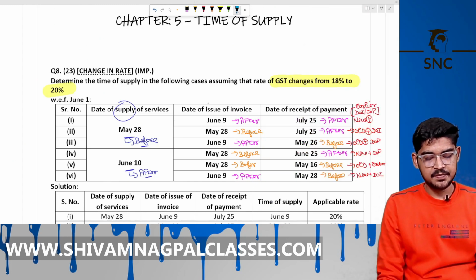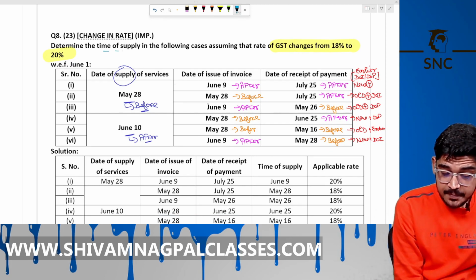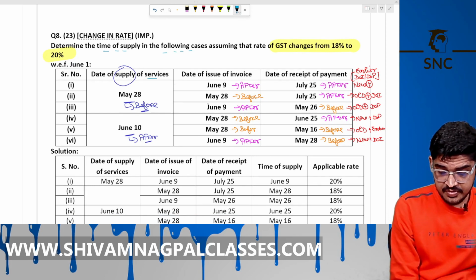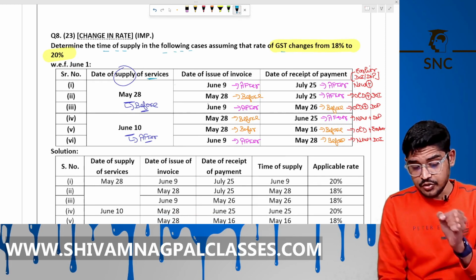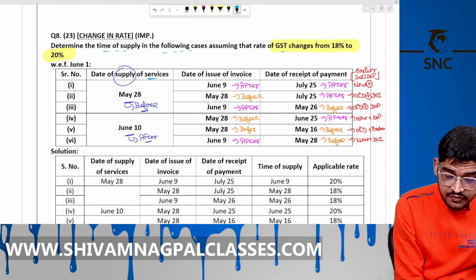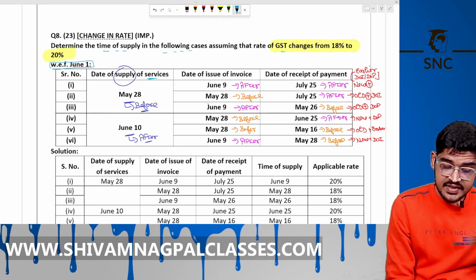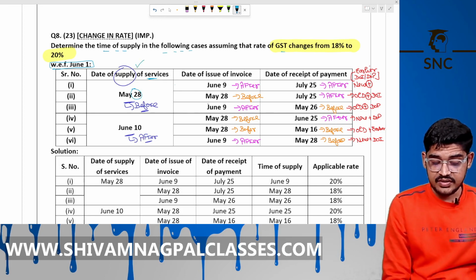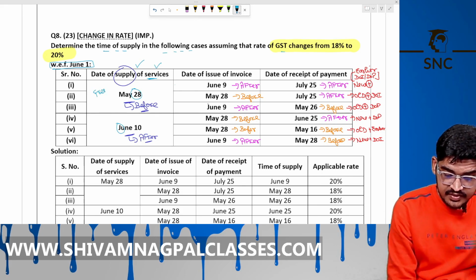This is the question on it. Determine time of supply in the following cases. This is a case of service. GST rate changes from 18% to 20% with effect from 1st June. Now here two cases are given. First is 28th May, the date of supply of services, or 10th of June, date of supply of services. First of all, freeze this.